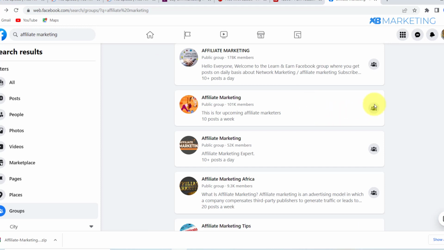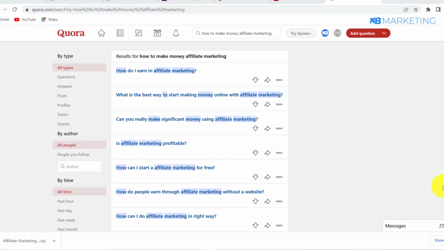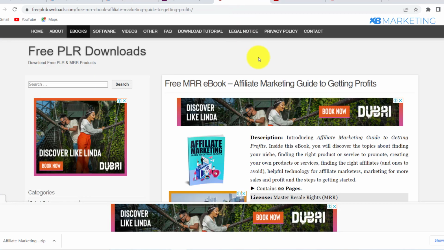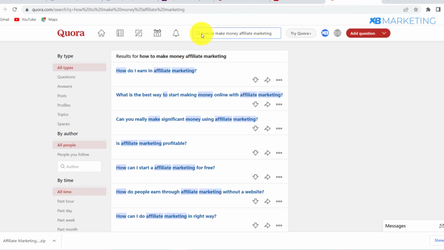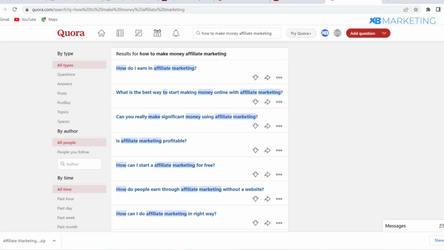And also you can come over to Quora.com and type in keywords that are related to whatever PLR ebook you are promoting. As you can see right here, since we are promoting this ebook that's talking about how to make money with affiliate marketing, once you come over to Quora, you can just type in how to make money with affiliate marketing, and you are going to see a lot of questions related to this niche.